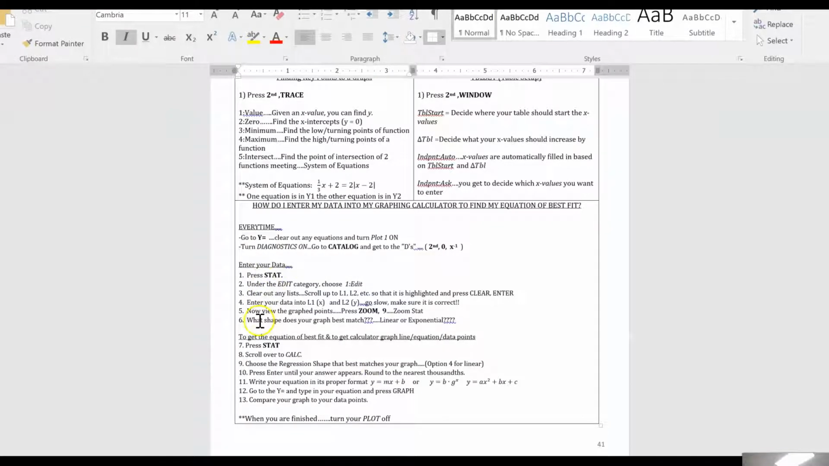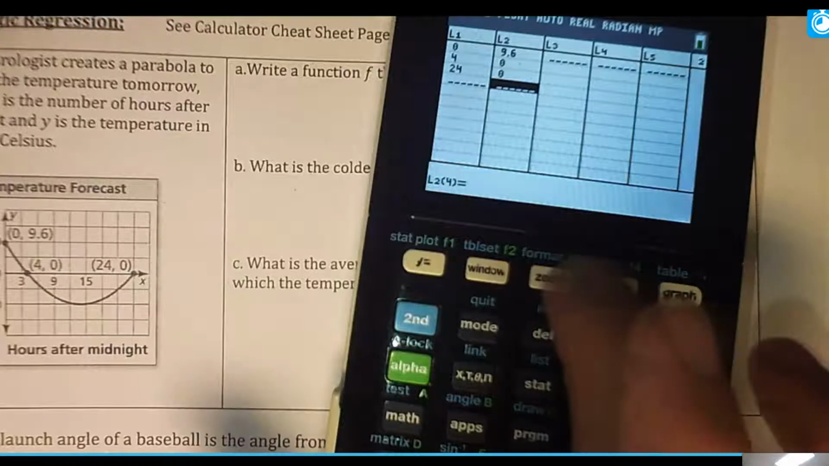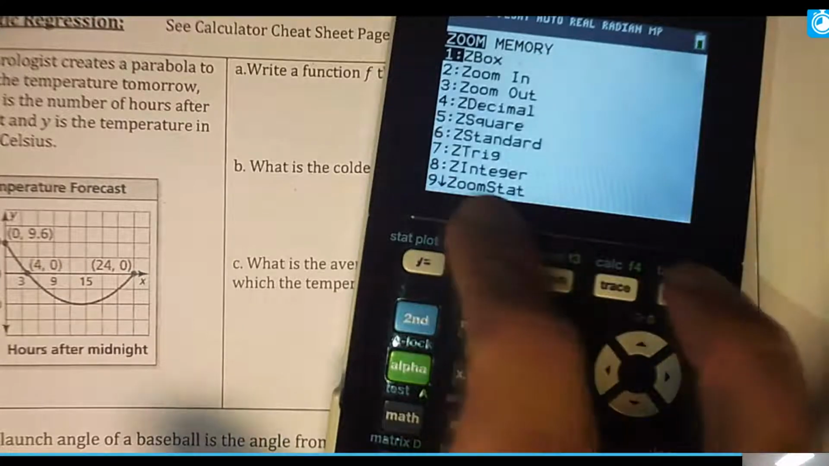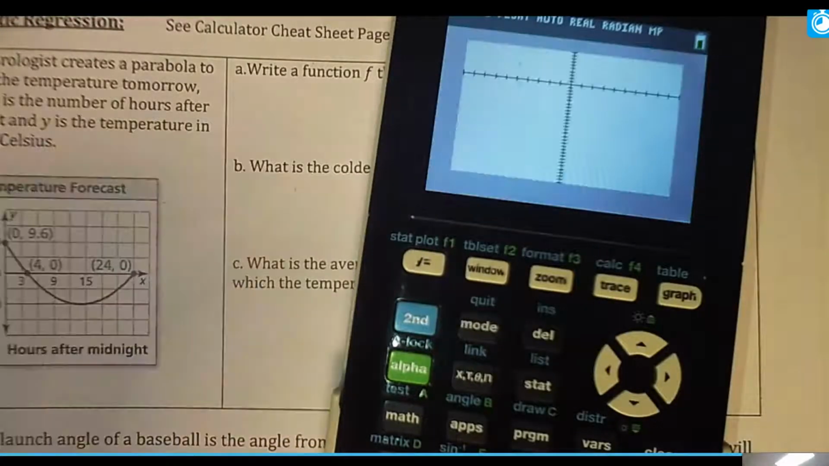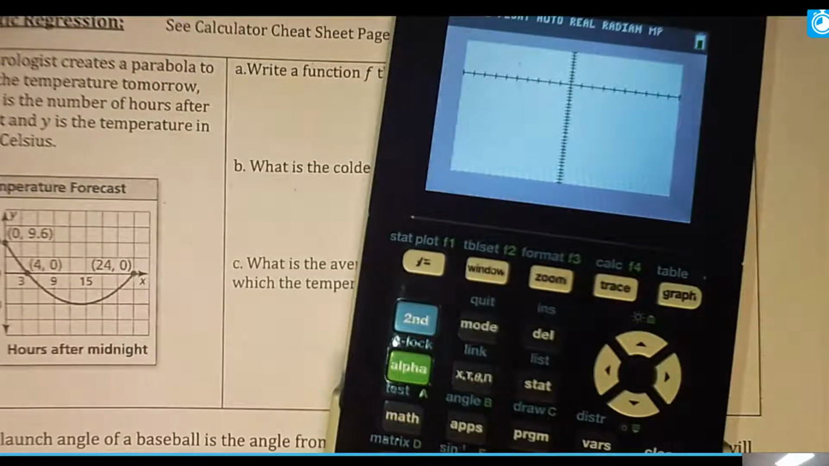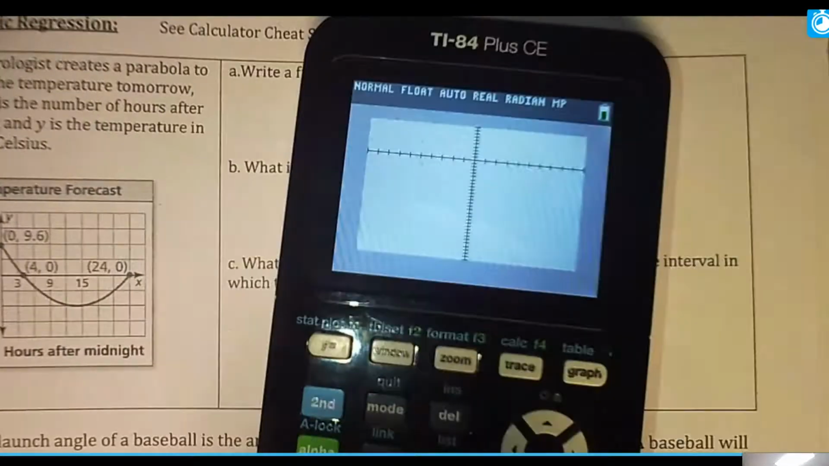On step 5, we're going to view our graphed points just to see what they look like. So we're going to press zoom and then press the 9 button. Going back to my calculator, I'm going to press zoom and then 9, which is zoom stat. And it's going to zoom to hit these points. Or not. Hold on. I'm going to pause for a moment because I'm not quite sure what happened.